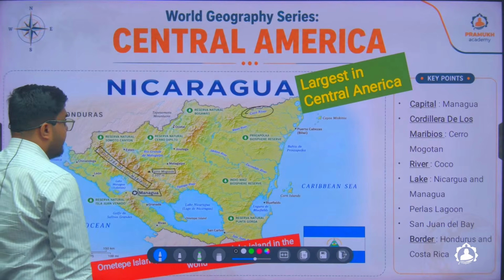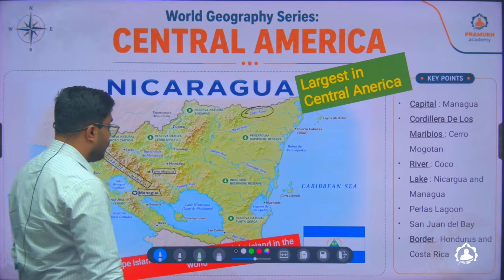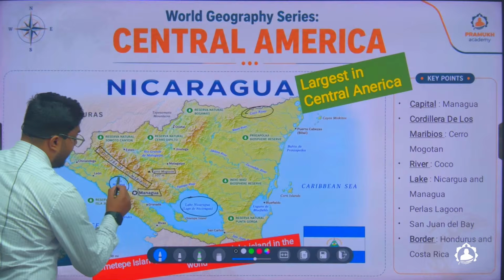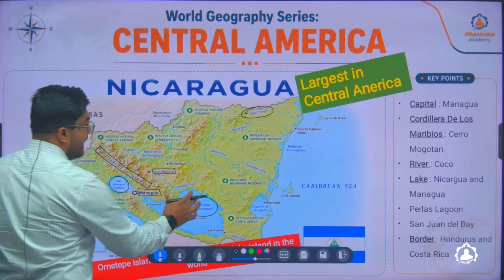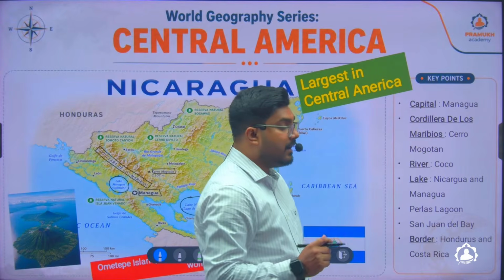In Nicaragua there are two major lakes which you should remember. One is Lake Nicaragua, another one is Lake Managua. Now Lake Nicaragua was very much in the news for a particular reason.